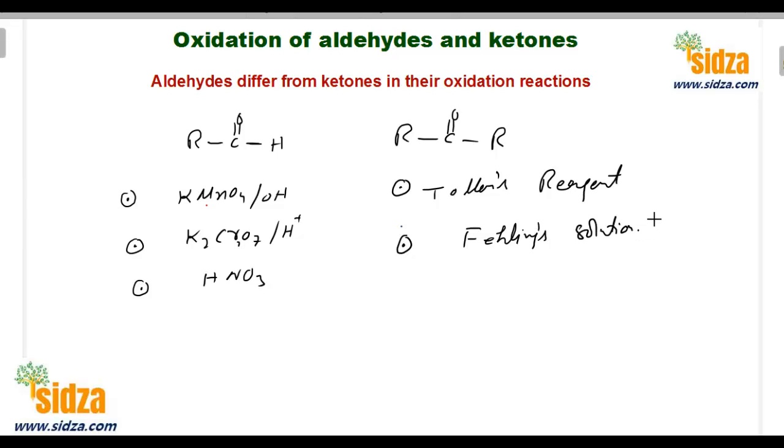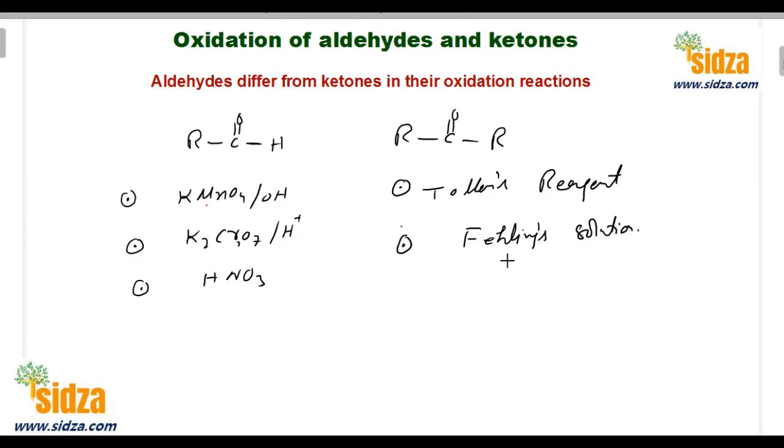We have Fehling A and B. We mix them, and then we use this as an oxidizing agent. But both are weak oxidizing agents, and weak oxidizing agents can only oxidize aldehydes, not ketones. Correct? But strong oxidizing agents can oxidize both aldehydes and ketones.